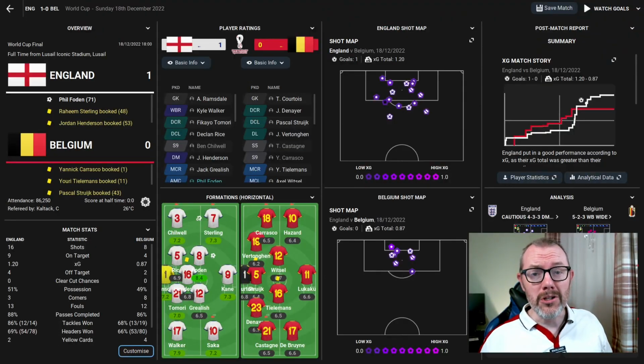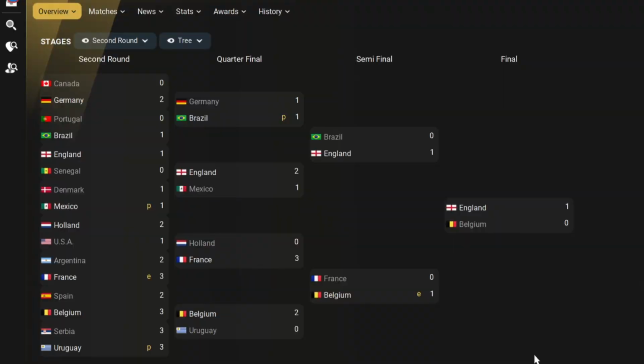England are world champions. And there's a full overview of the knockout rounds for you if you want to take a look at some of the results again. So if that can happen for real come December, I'm going to be a very happy Football Manager player. I'm going to be doing some more content with this file over next few weeks. We'll do some playthroughs, we'll do some simulations and experiments with it.